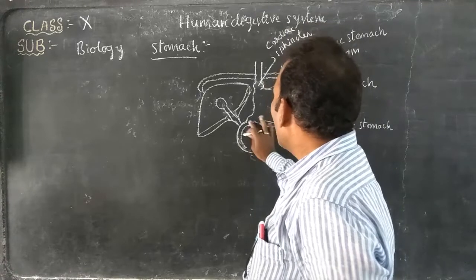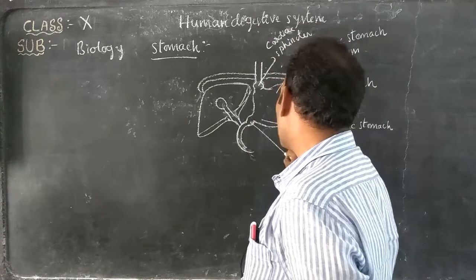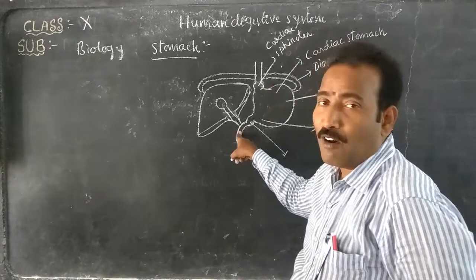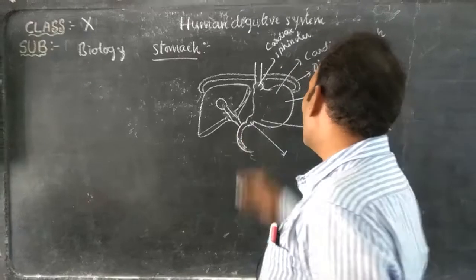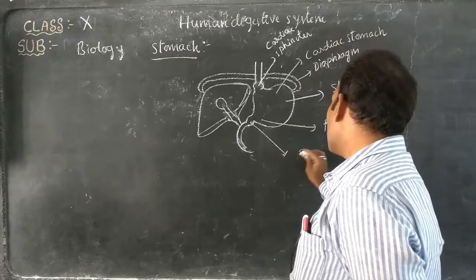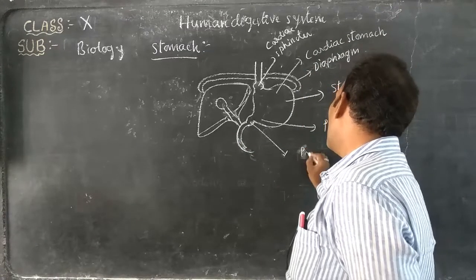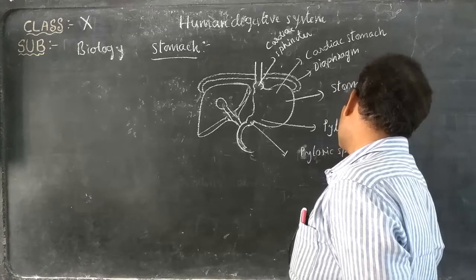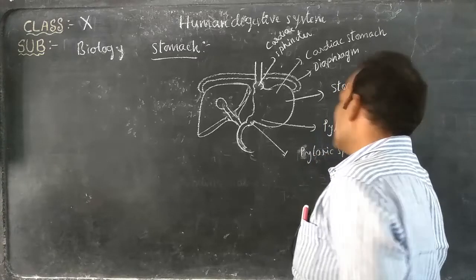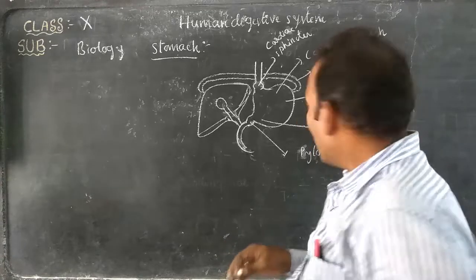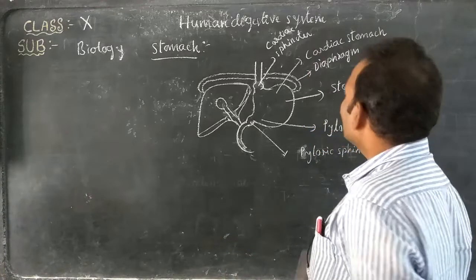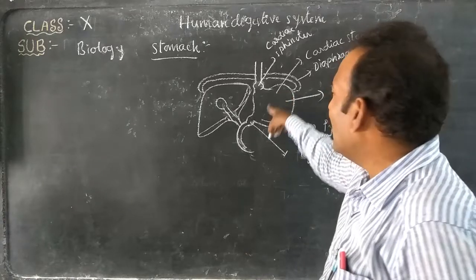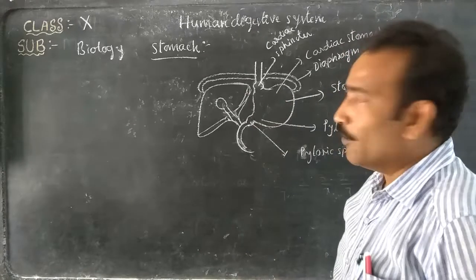Why is the lower part of the stomach called the pyloric stomach? Where the stomach opens into the small intestine, there is one sphincter or valve that is called the pyloric sphincter. That's why it is called the pyloric stomach. The upper part is the cardiac stomach, the lower part is the pyloric stomach.